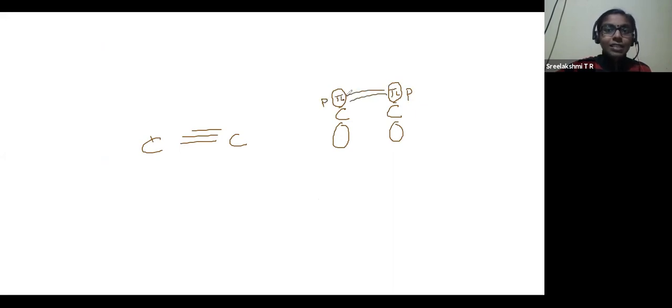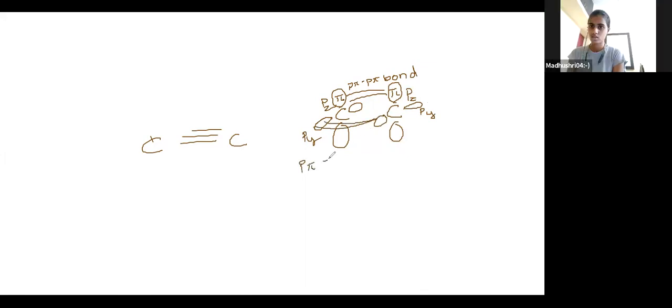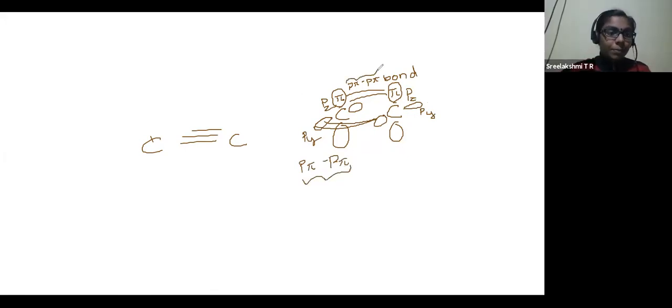So this sideways overlapping is known as a p pi bond. Now the py orbital: this is pz, this is also pz, and this is py, this is another py. These are also undergoing pi bonding, so a p pi bond. So one p pi bond and another p pi bond. A total of two p pi bonds is made by one carbon with another carbon. Got the idea? Yes, ma'am.